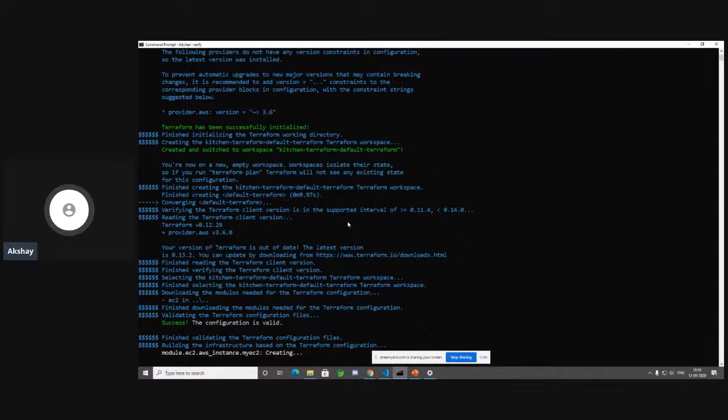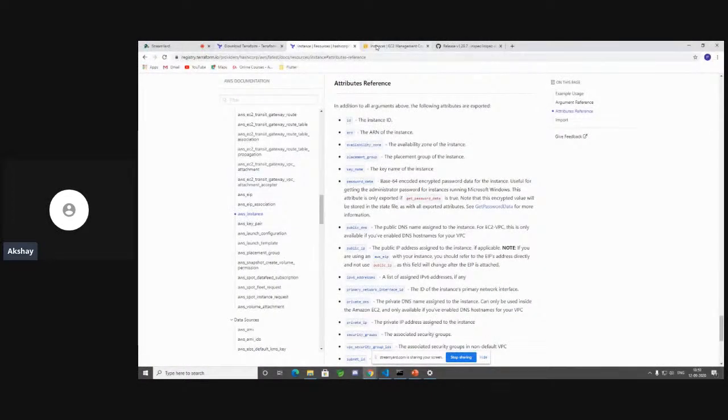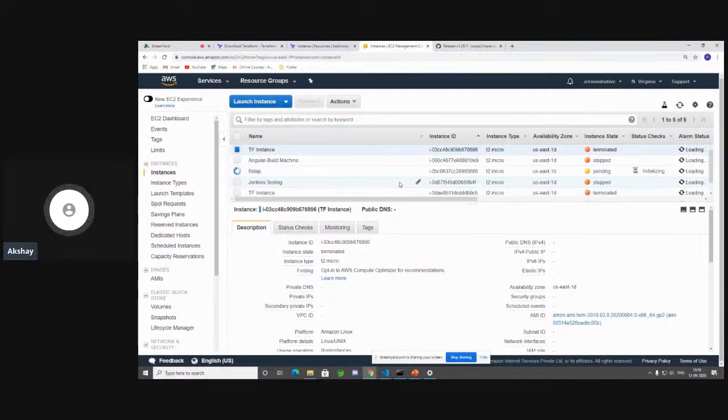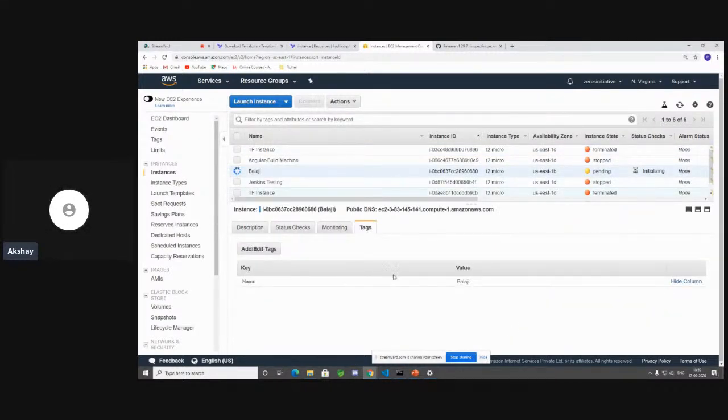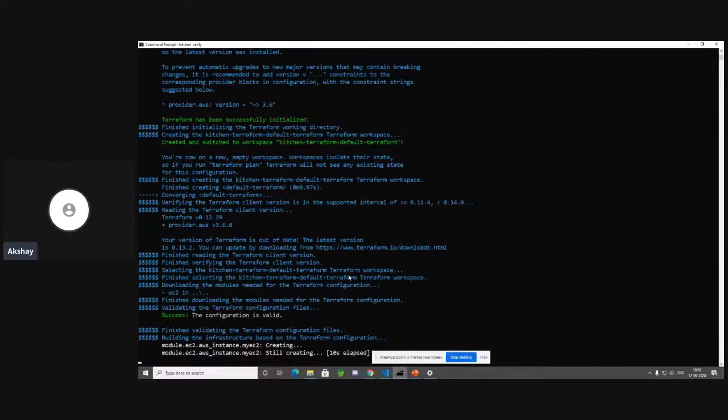Beautiful. It's creating an EC2 instance. I'm just giving running commentary. Sorry about that, guys. I'm pretty excited. Okay, so let's go ahead and see if our EC2 instance is created. Yes, there is one instance that's created with the name tag of Balaji. Brilliant. So let's wait for 20-25 seconds.